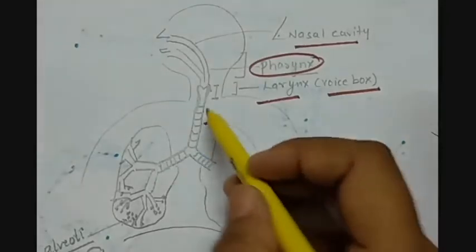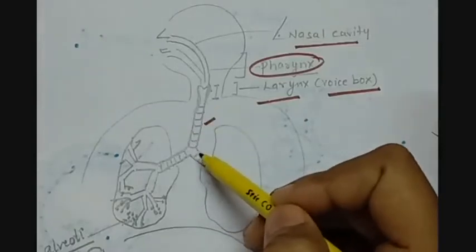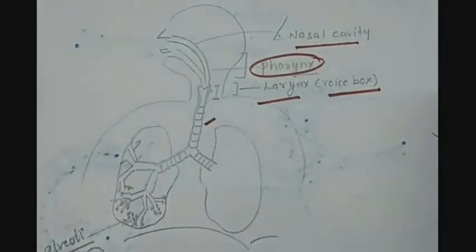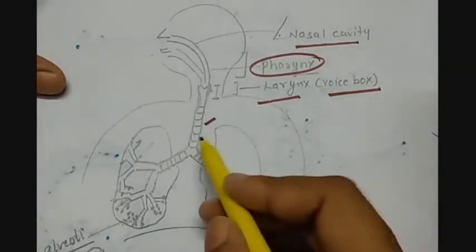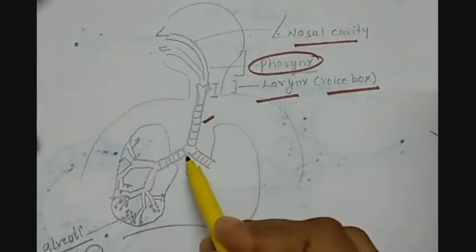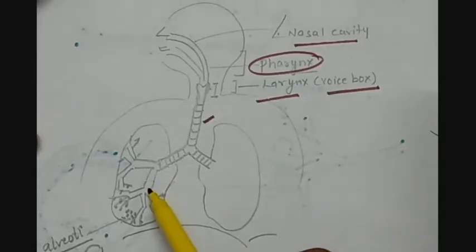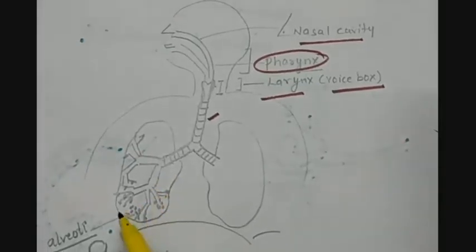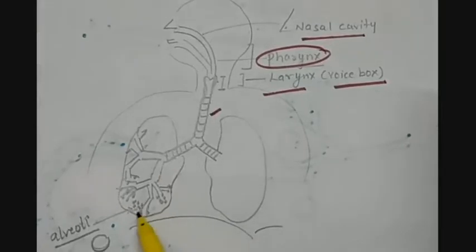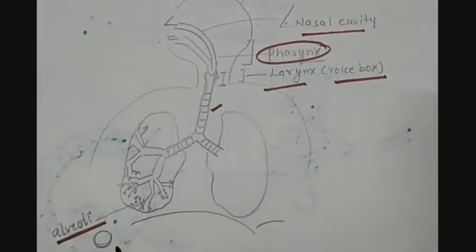You can see the C-type rings on it, and they avoid the collapsing of the trachea because it is a tubular structure. It can collapse when the air is sucked out of the body, but these C-shaped rings protect it from collapsing. Then the trachea divides into bronchi, and bronchi further divide into bronchioles: primary, secondary and tertiary bronchioles. And then finally, the bronchioles divide into alveoli, or alveolus is the singular one.